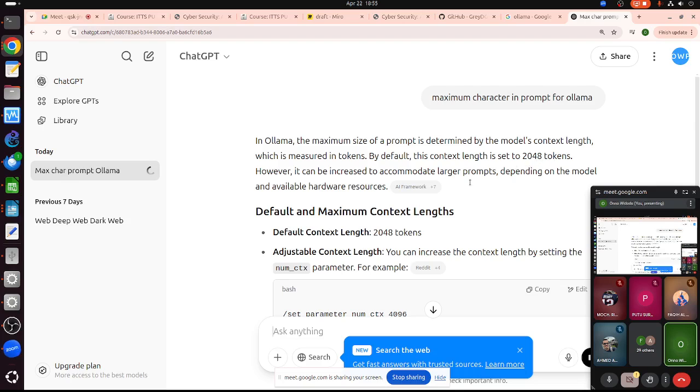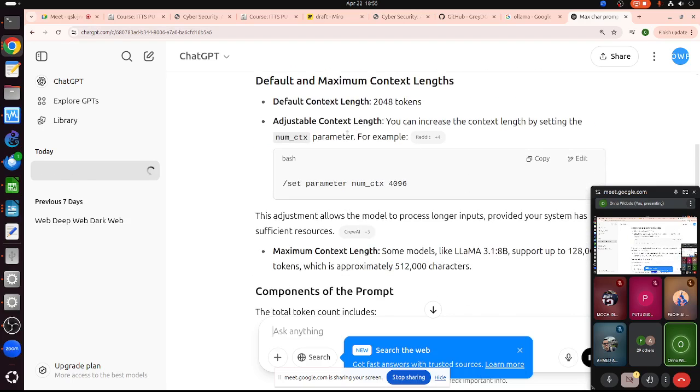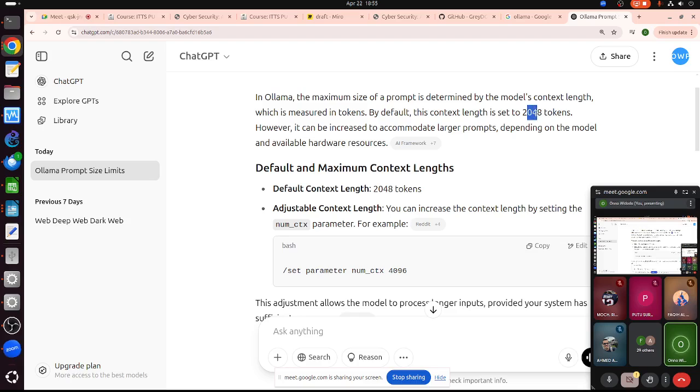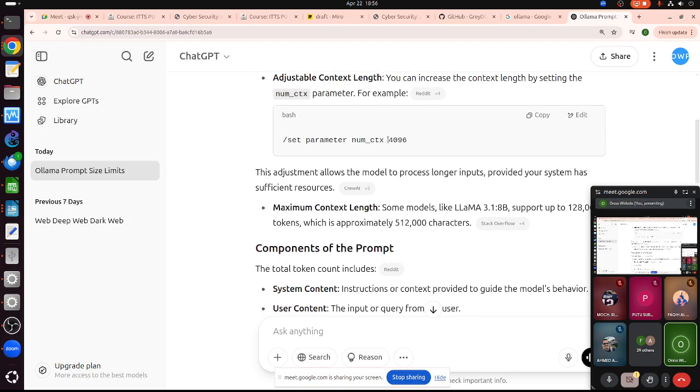2048 tokens. Wow. Okay. That means we can increase it. Interesting. Every one token is one word. Okay. So 2048 means we have 2048 words. And this one is to increase the number of tokens.